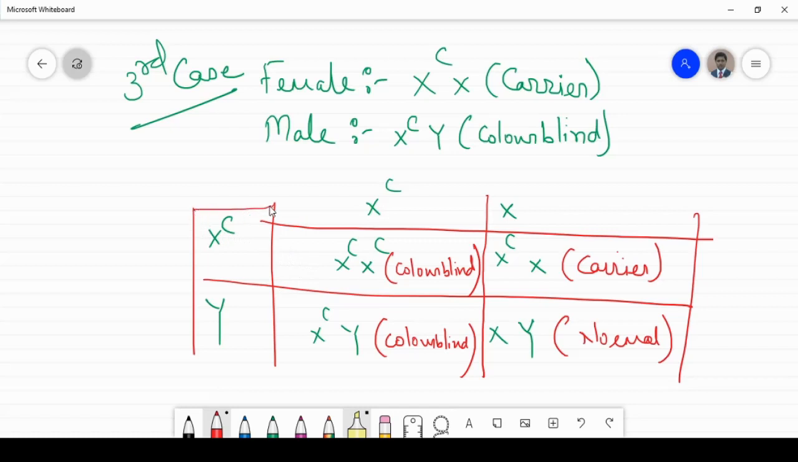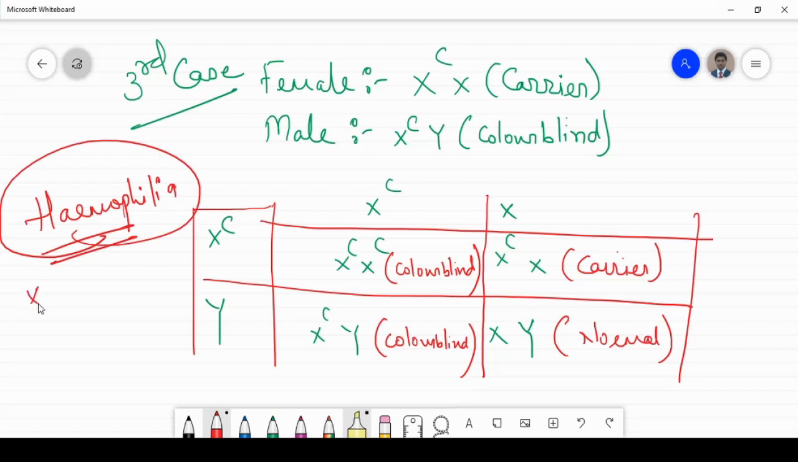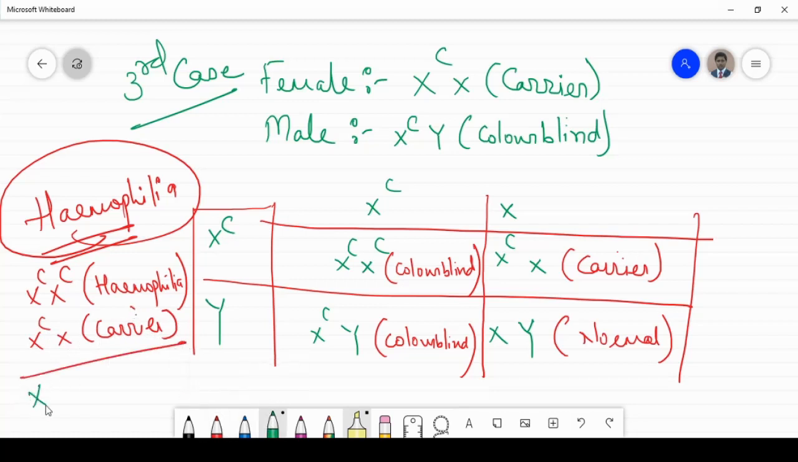So this is all about color blindness. Now, it is the same case with hemophilia also. The condition remains the same. That is, X^H is hemophilia, whereas X^H X is the carrier for the female. For the male, it is X^H Y, that is hemophilia.